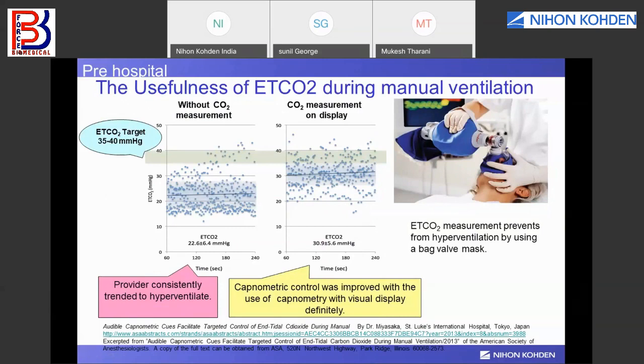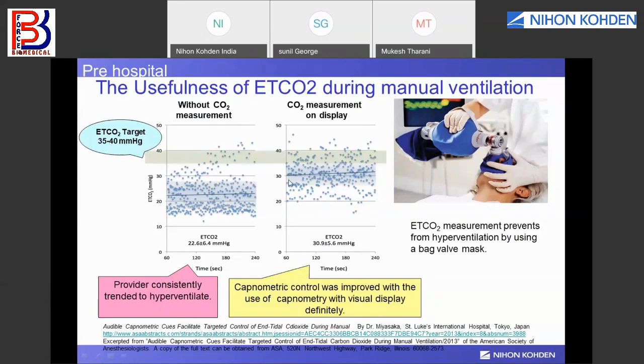EtCO2 is a parameter which will help you in optimizing your manual ventilation. You can see from this graph, if CO2 is not monitored, most of the CO2 values will be low. The patient is hyperventilated and the CO2 is in the range of 15 to 25. It is not increasing to 30 to 40, and the target of the CO2 is 35 to 40.